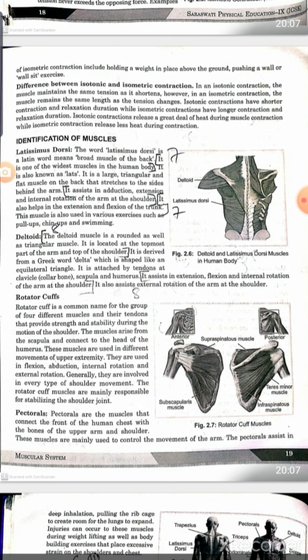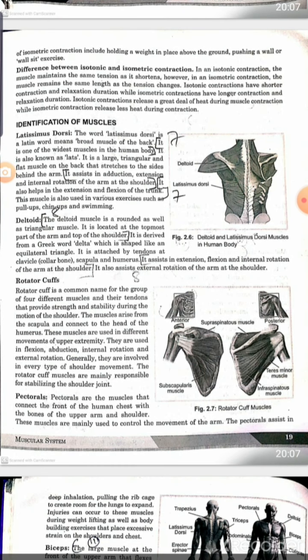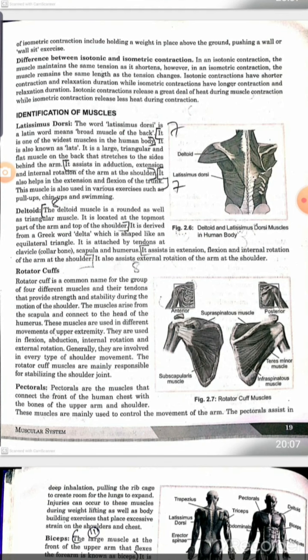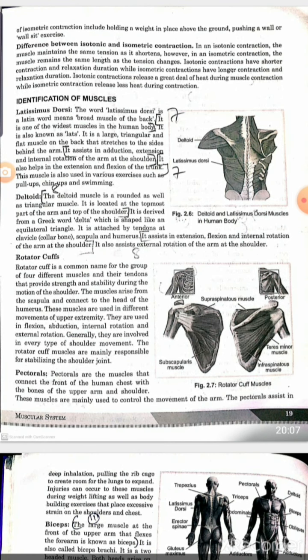Next is the deltoid muscle. The deltoid muscle is a rounded or triangular shaped muscle. It is located at the upper part of our arm and at the top of our shoulder. See the diagram, it is present in the upper portion of our arm and mainly in our shoulder portion. It is attached with tendons to the bones, mainly the collarbone in our shoulder and the humerus bone in our arm.